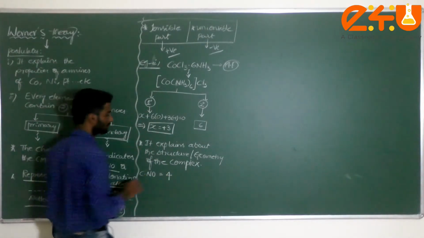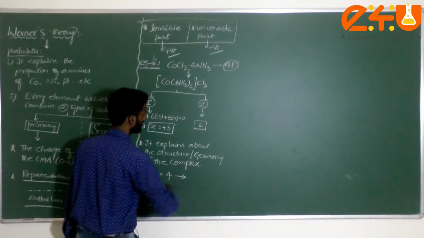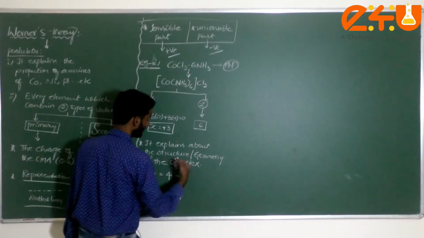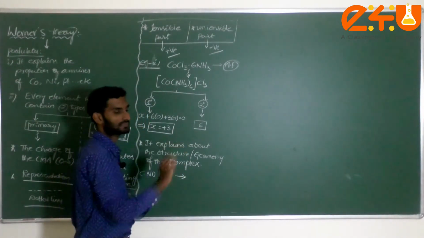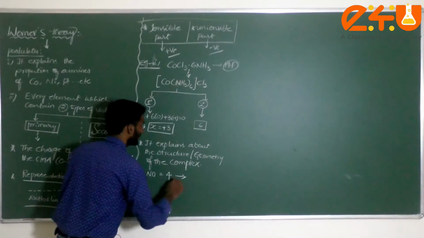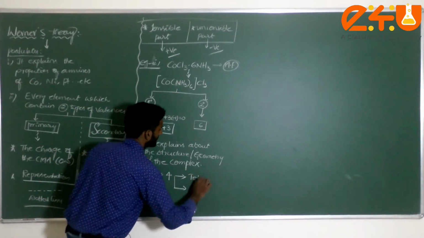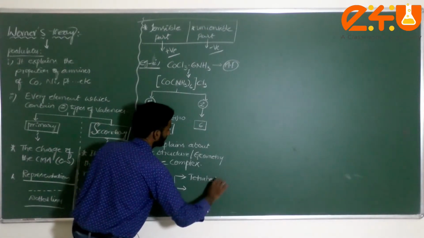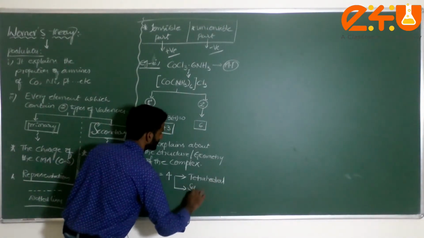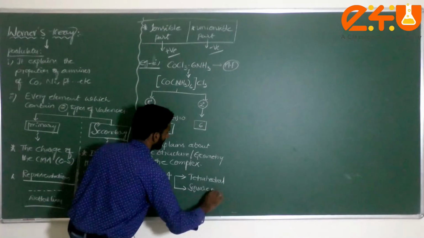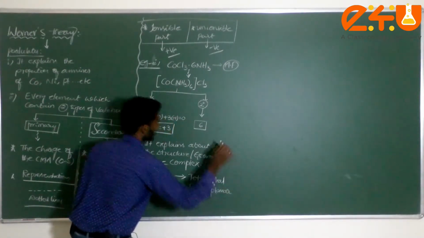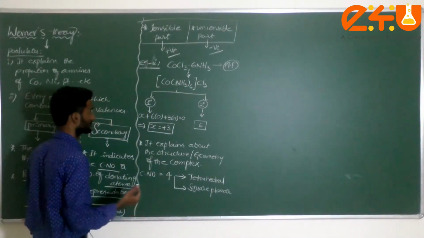Now, based on the coordination number, if the coordination number is equal to 4, generally we have two types. We are going to study them here, and also in theory. One comes under tetrahedral, and the second comes under square planar. Tetrahedral means the shape we already know.